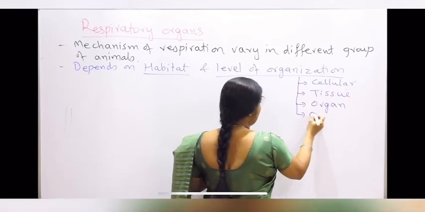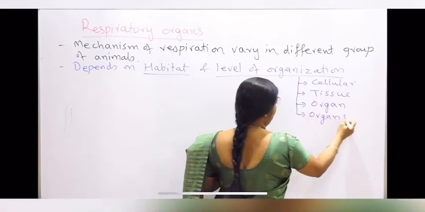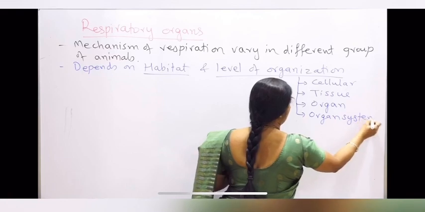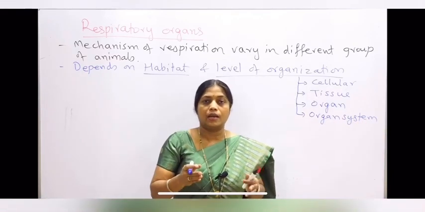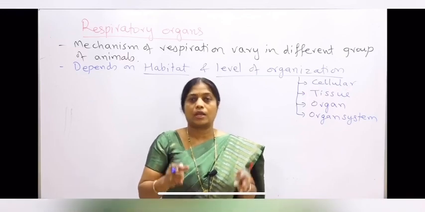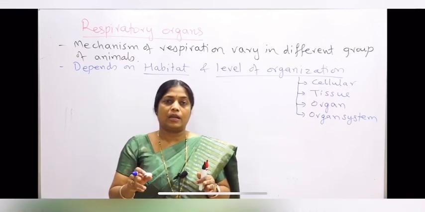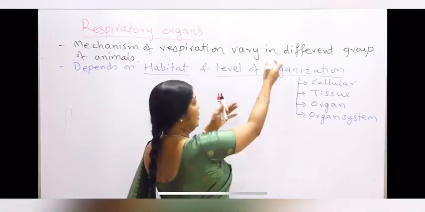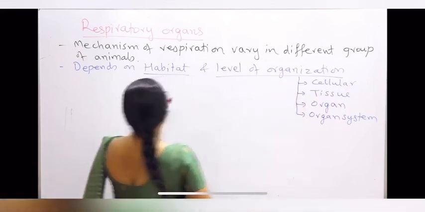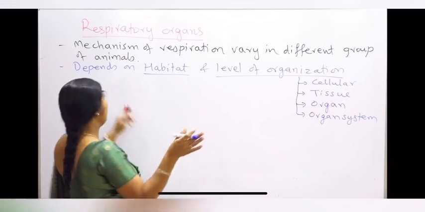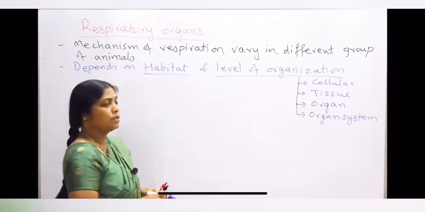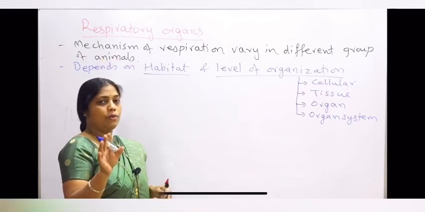And then the organ system level of organization is seen in Aschelminthes and onwards, that is in Aschelminthes, Annelida, Arthropoda, Mollusca, Echinodermata, Hemichordata and Chordata. So depending upon the level of organization and the habitat, whether aquatic or terrestrial, the mechanism of respiration is different in different groups of organisms.